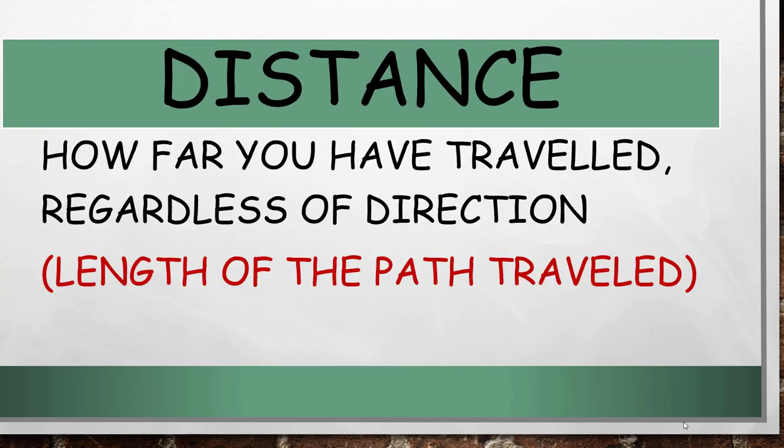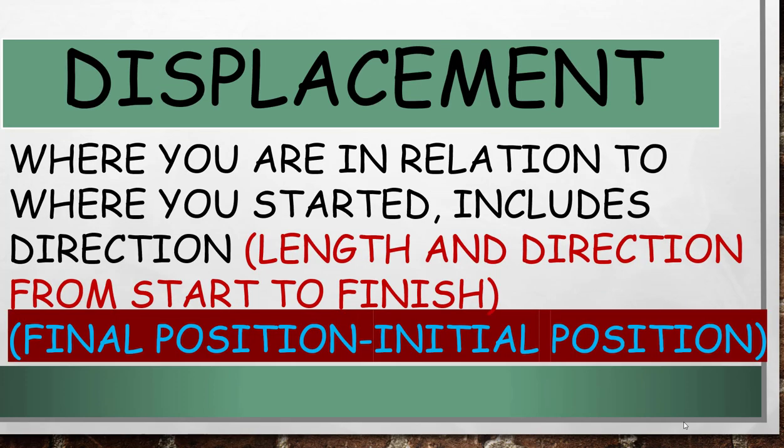Now distance. How far you have traveled regardless of direction is called distance. That means the actual length of the path traveled is distance. Whereas displacement includes direction. That means length and direction from start to finish. And its formula is final position minus initial position. Let us understand distance and displacement through some examples.